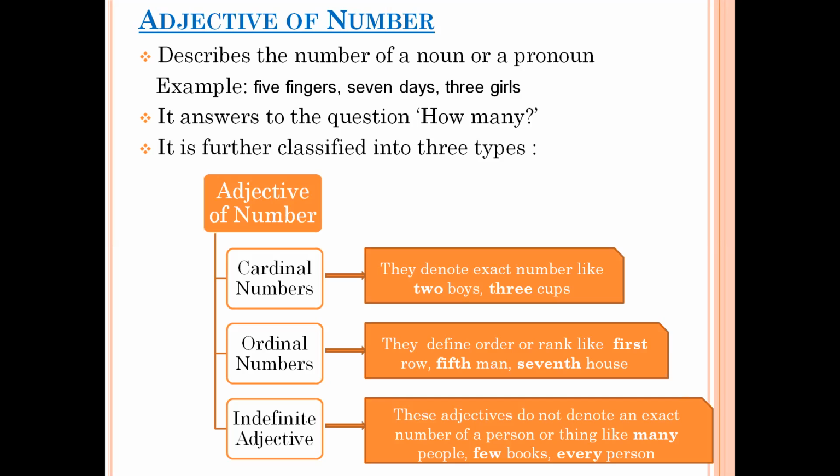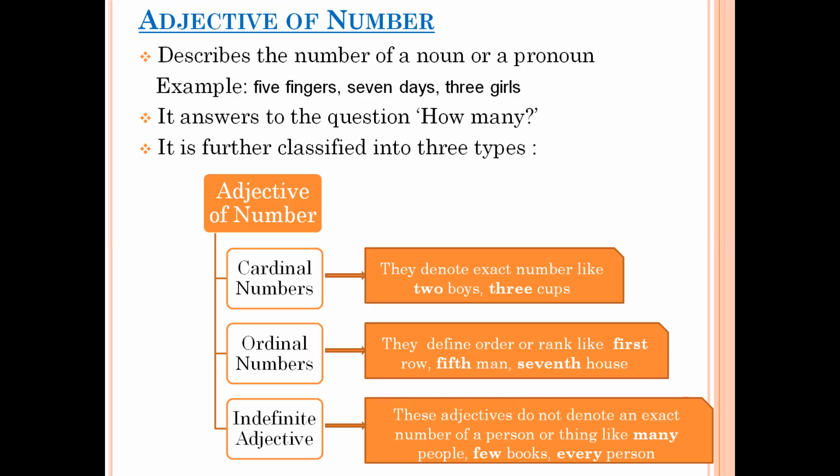I am talking about the boy sitting in the second row. Second is again talking about the position. It is the part of ordinal number. So second, fifth, 10th, the 10th boy, the 10th room, the 5th room, these all are your ordinal numbers.